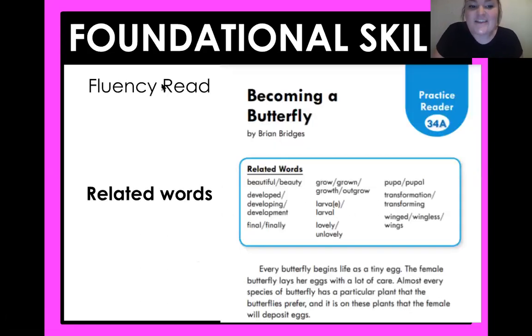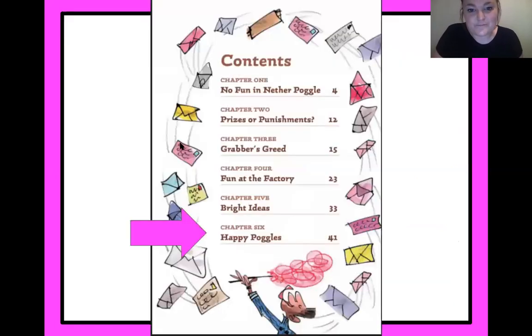Great job. So for your fluency reading today, funny, it is becoming a butterfly. So that transformation and transforming are in this story. So try and really focus on the words that are related as you read today and record yourself. It's always fun to hear yourself read and to see where you can improve.